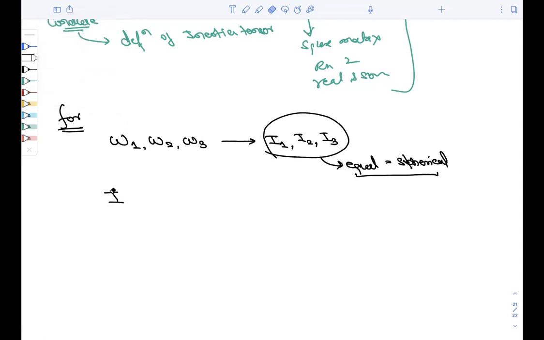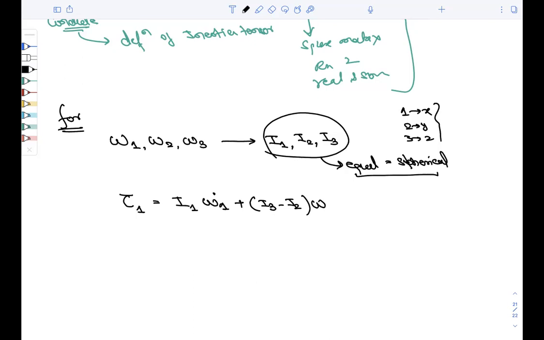Torque can be represented as tau 1, tau 2, tau 3, where 1 corresponds to x, 2 corresponds to y, 3 corresponds to z direction. So tau 1 can be simply written as I1 omega 1 dot plus I3 minus I2 omega 2 omega 3.